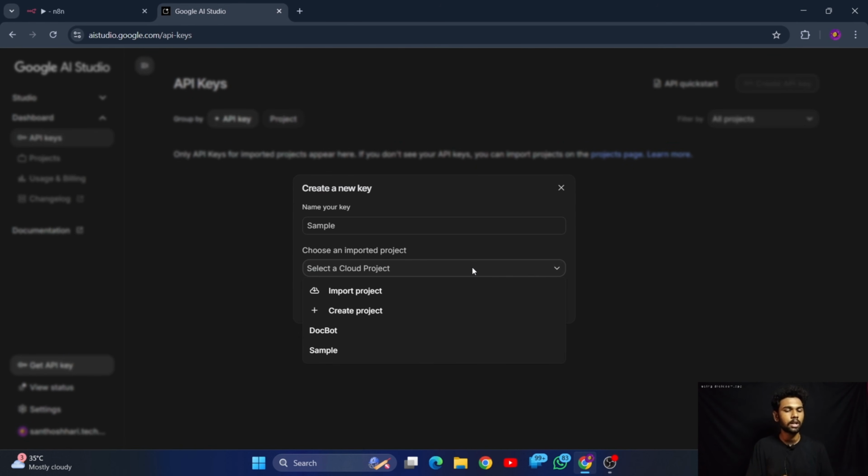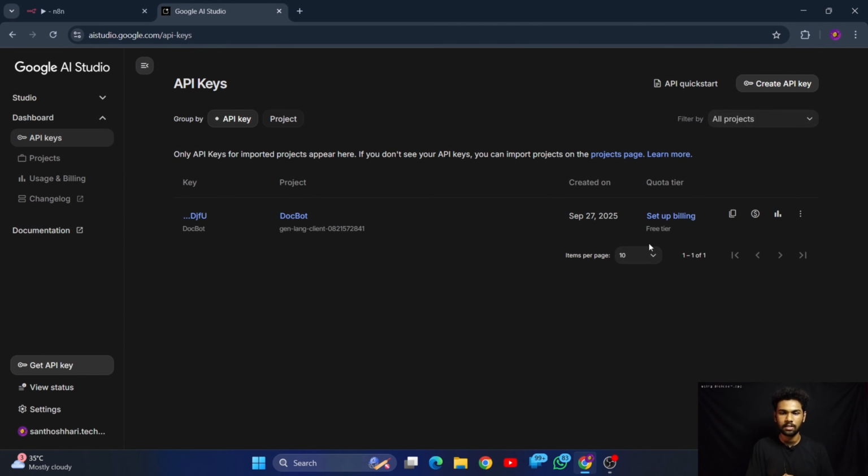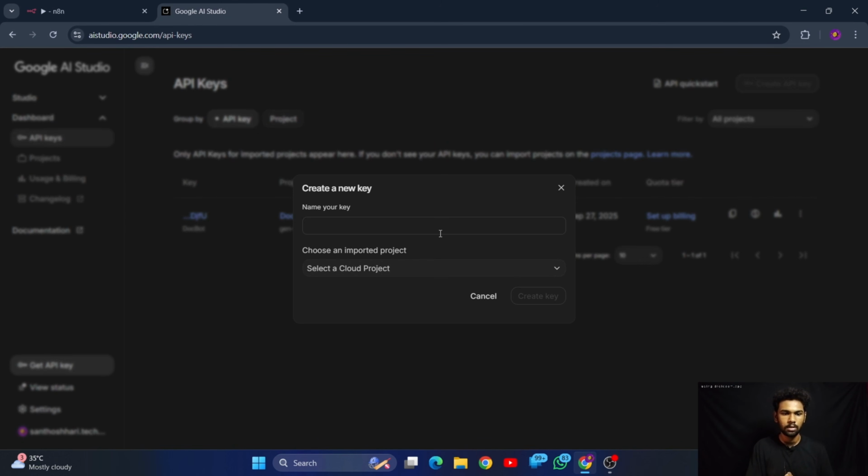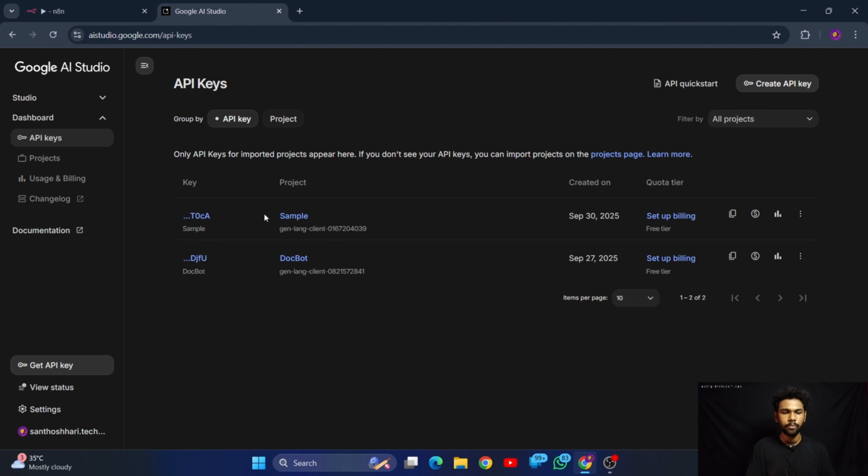In this short time the project will be created and your new API key generated. It is not showing. Yeah, let me select this one and create the key. So yeah, the new API key has been created.